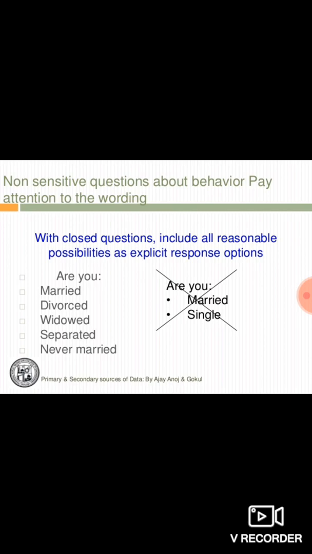Next, are you married, divorced, widowed? These are the ways to answer a question. Now, if you ask, are you married or single? It's very abrupt. It may hurt a person's feelings. Never married is something very easy to give a response to. It will not directly hit a respondent. So we need to pay attention to our wording also.